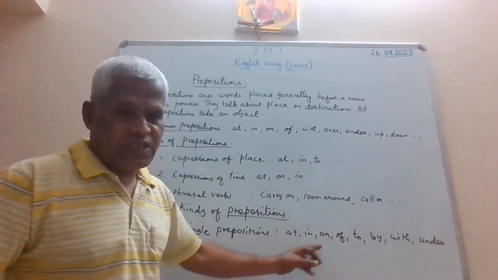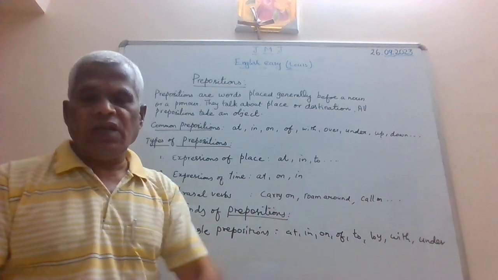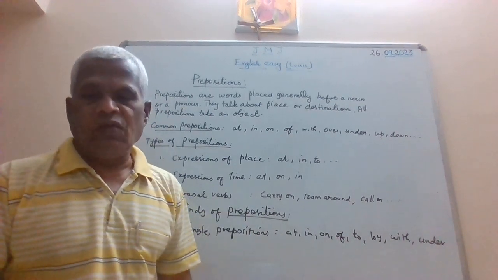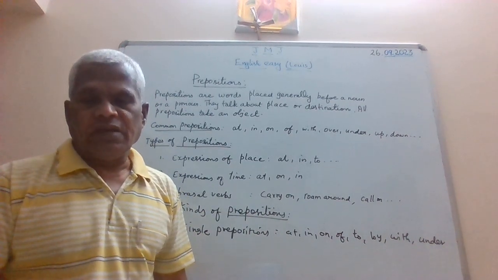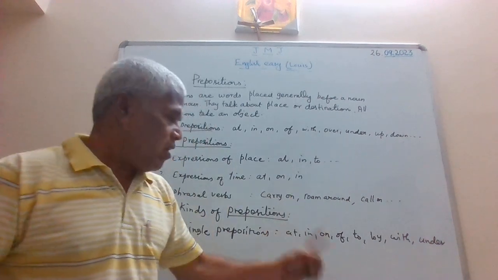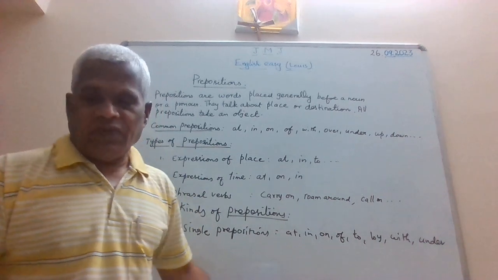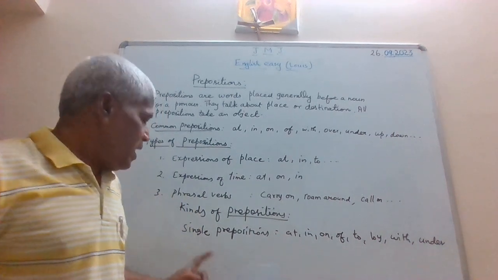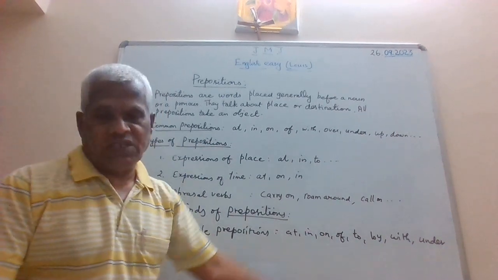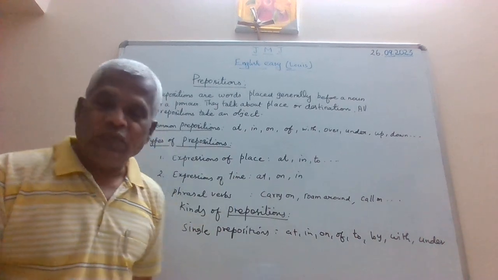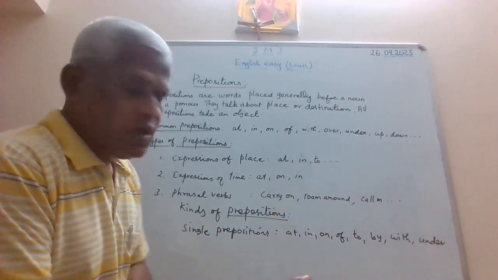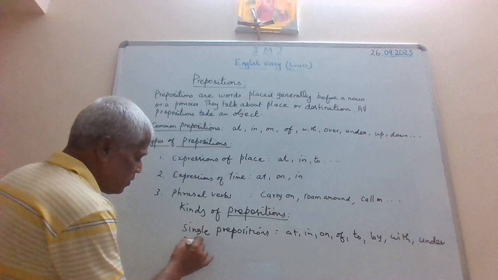Only one pronunciation. If you take syllabification here, at, on, all one syllable words, monosyllabic words. But of course they are all prepositions. And there are a few prepositions, they are called double prepositions. Now what are the double prepositions?